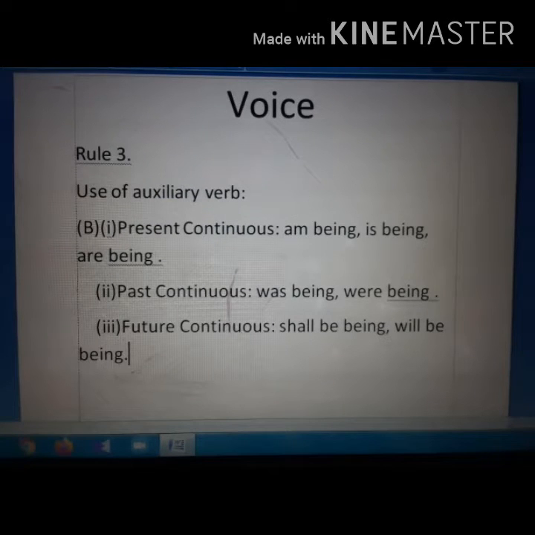Similarly, in present continuous tense, am being, is being, are being. In past continuous tense, was being, were being. And in future continuous tense, shall be being and will be being is used as auxiliary verb.